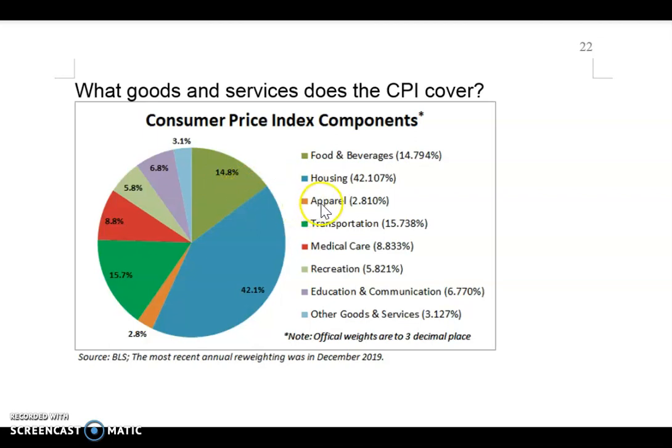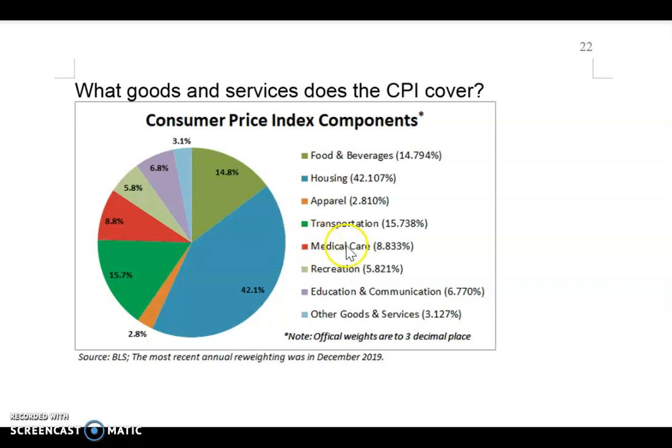Do you notice that for clothes and shoes, jewelry, the spending is pretty small, 2.8%? So clothes is pretty cheap. Transportation includes the payment of the car and the gasoline, yes, and all types of transport, if you take a bus, a train, or an airplane, all of those are there.